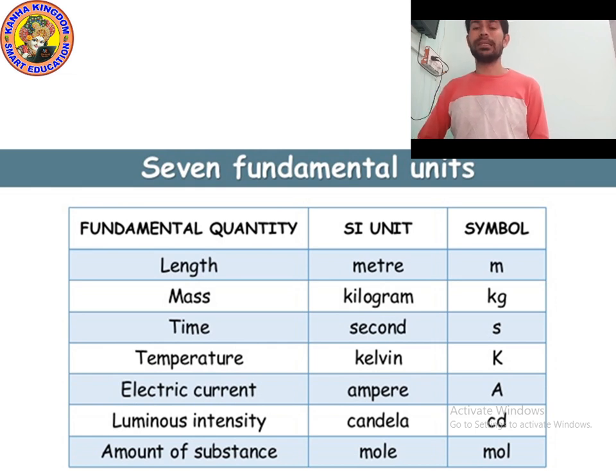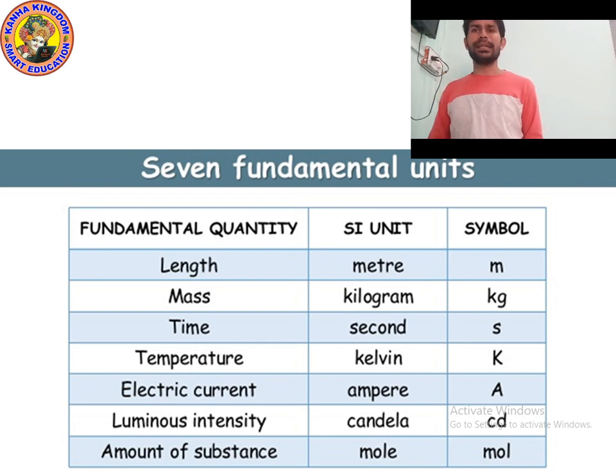In the MKS system, they are taken in meter, kilogram, second. Nowadays we don't use CGS or FPS; we use the SI system, which is based on the MKS system.